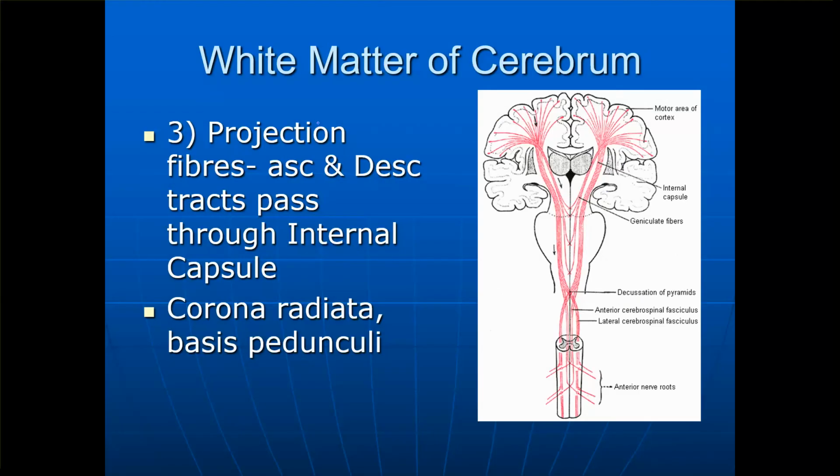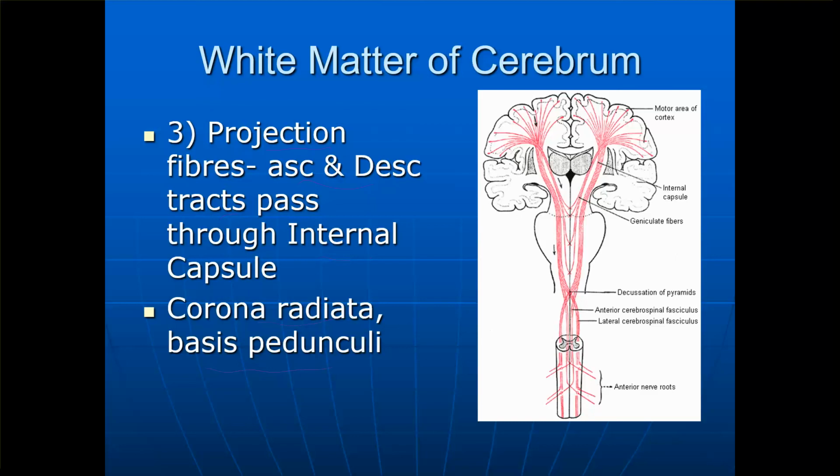So next, moving on, the white matter of the cerebrum, the third type, which is the projection fibers. They are the ascending and the descending tracts which pass through the internal capsule. And also I told you the name corona radiata, which is a fan-like shape, and basis pedunculi. Here we can see the projection fibers, and here I can explain to you the descending fiber, which is also called the pyramidal tract.